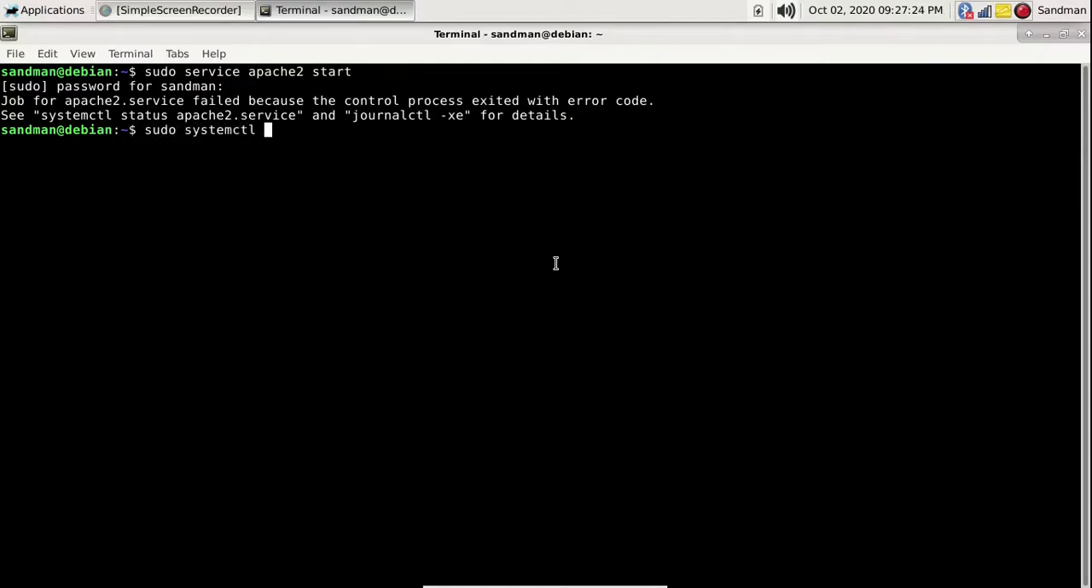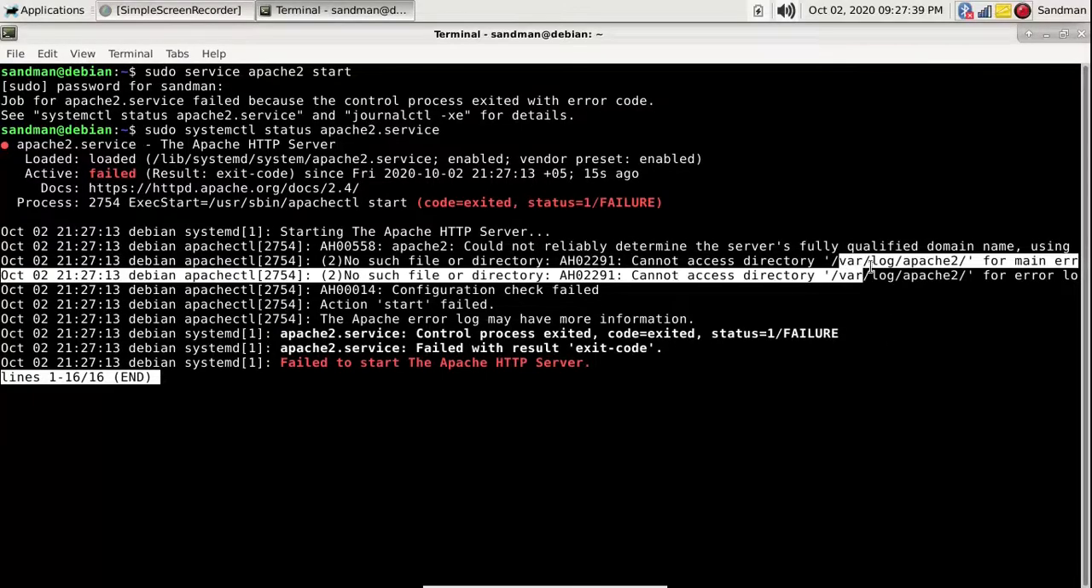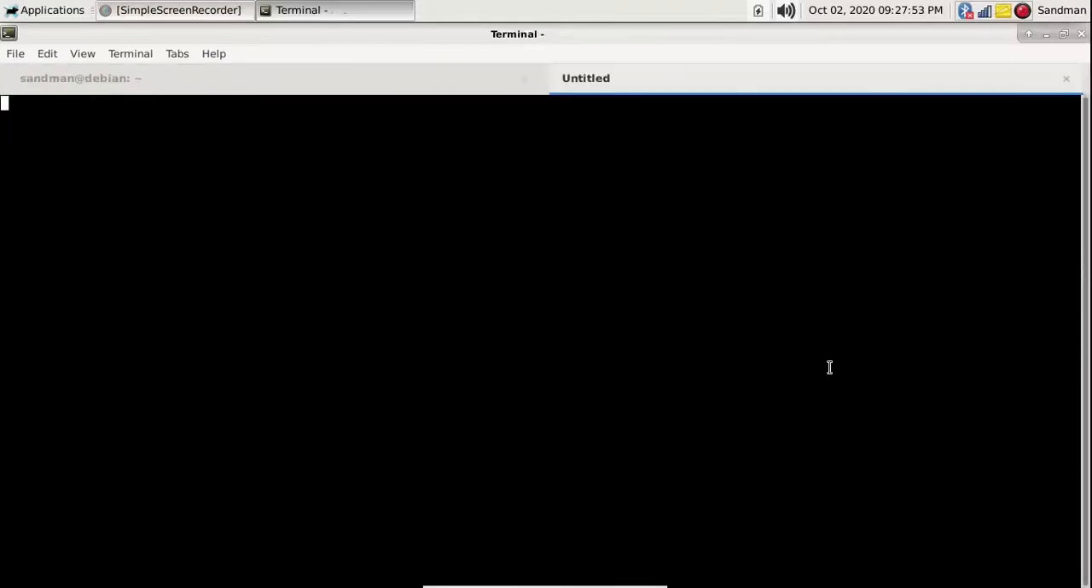sudo systemctl status apache2.service. Okay, it is saying that no such file or directory. AH02291: cannot access directory or log apache2 for main error log and apache2 for error log. So let's see if this whole path exists or these directories exist or not.